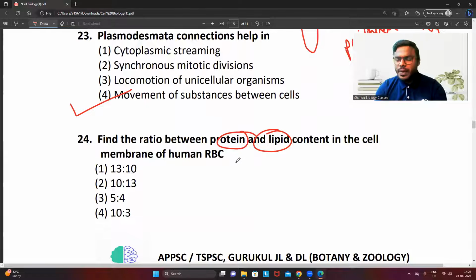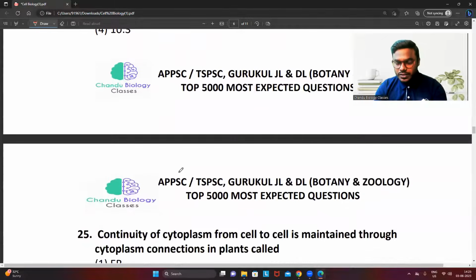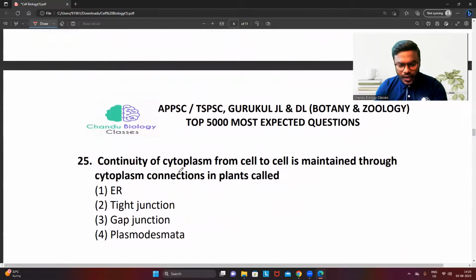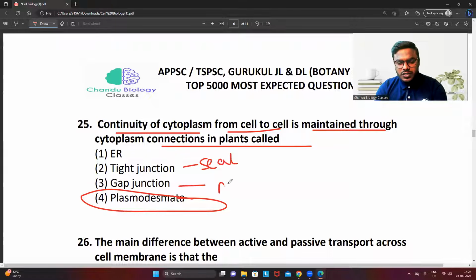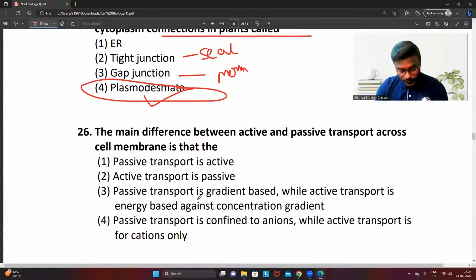Here I am requesting you to remember the ratio, which is 10 is to 13. It's a direct question. You have to remember that compulsorily. Percentages and ratios we have to remember, friends. Question number 25. Continuity of cytoplasm from cell to cell is maintained through the cytoplasmic connection. I think the question got repeated, which is plasmodesmata. Tight junction is what, friends? It will seal the gap. Gap junctions are also involved in the movement, but gap junctions are not connecting the cytoplasm of two cells. The cytoplasm of two cells can be connected only by the plasmodesmata.